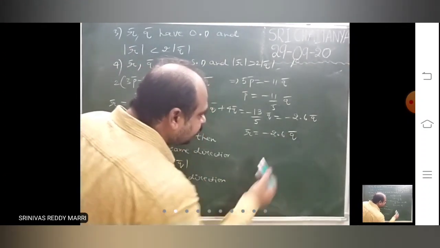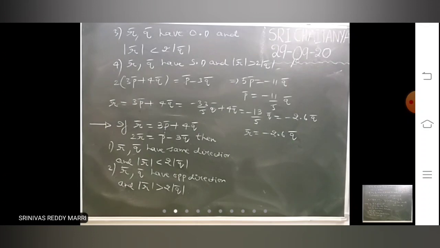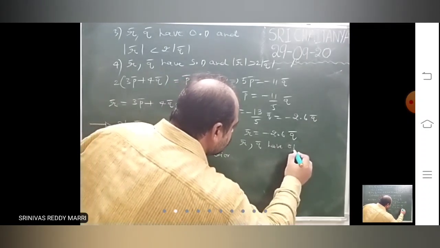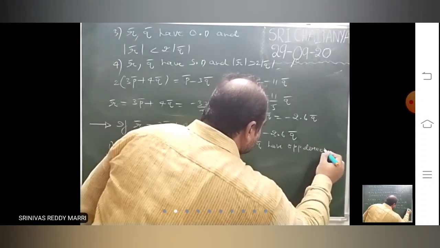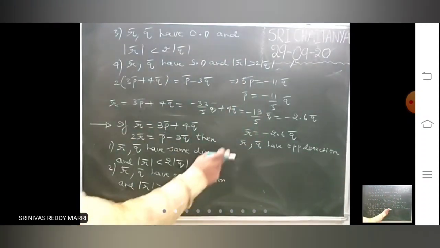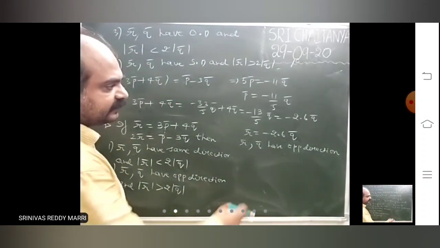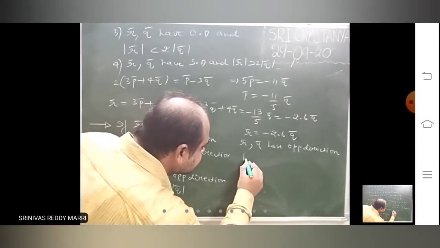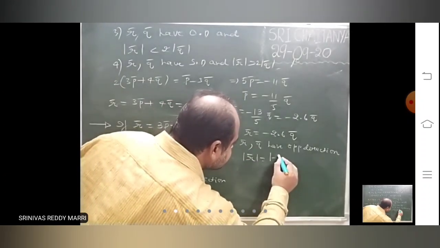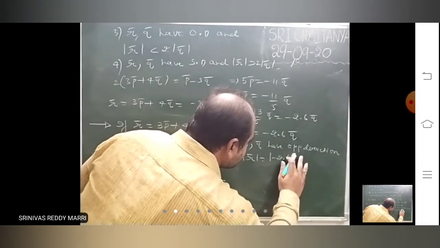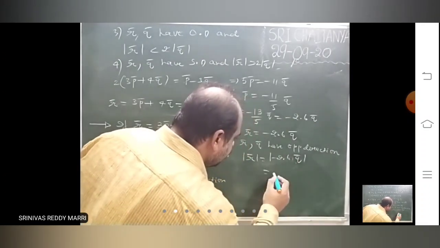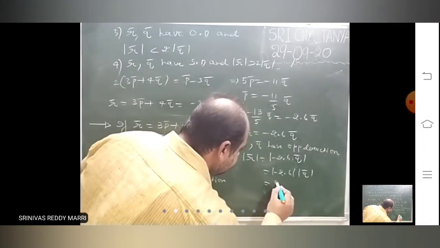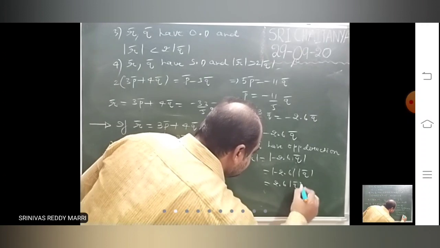Therefore, r bar is some negative constant into q bar. That means r bar and q bar will have opposite direction, clearly, because this vector equals some constant into q bar, and that constant is negative. And if you calculate modulus r bar, it is modulus of minus 2.6 into q bar, that means 2.6 times modulus q bar.